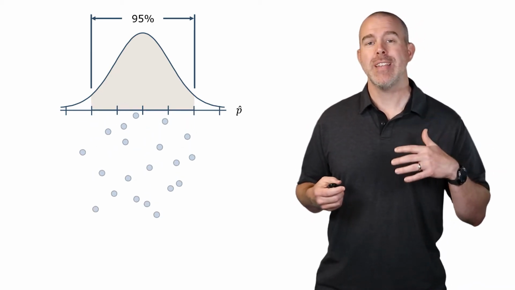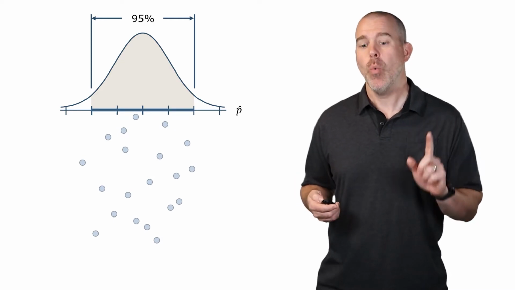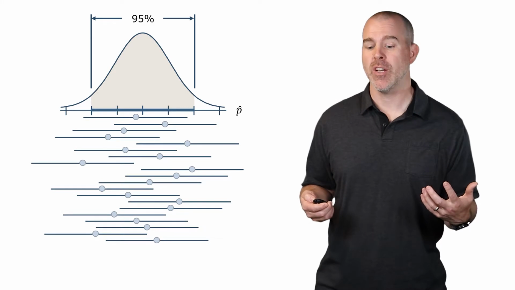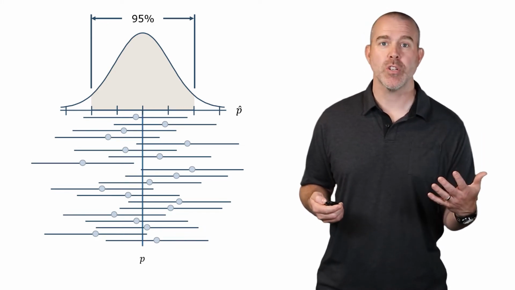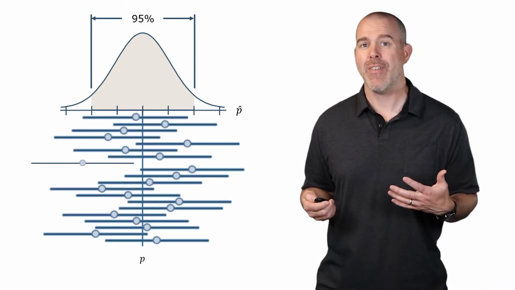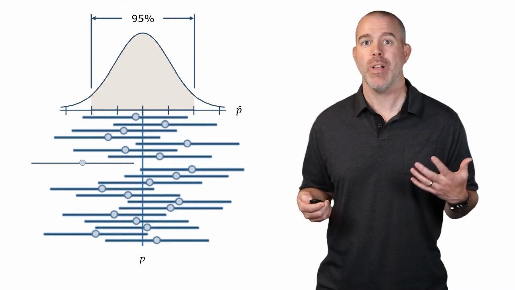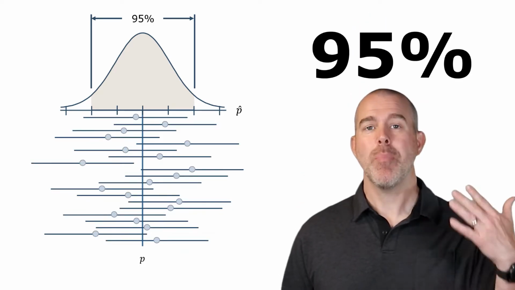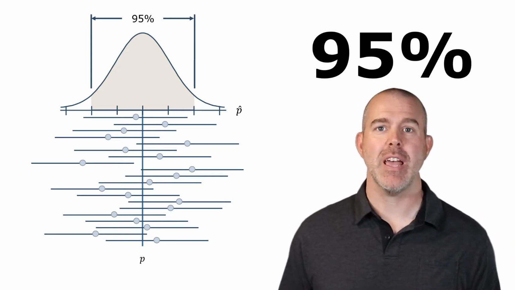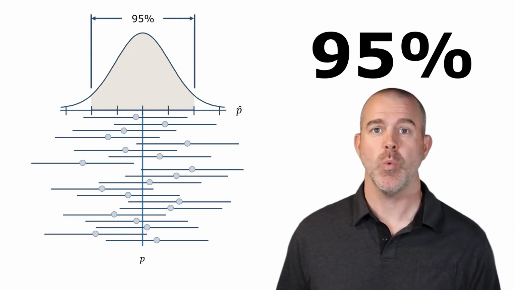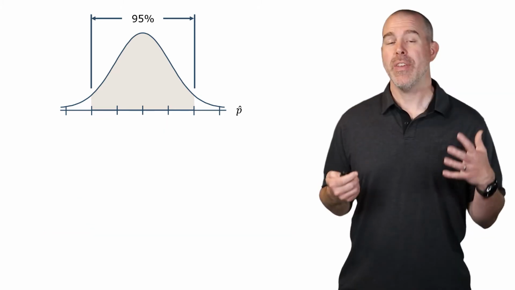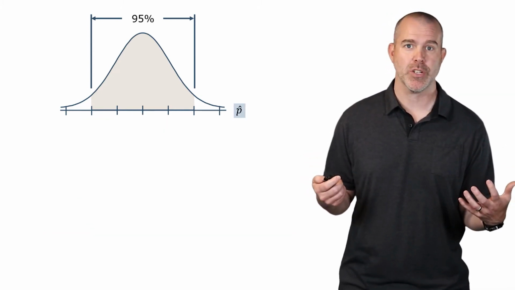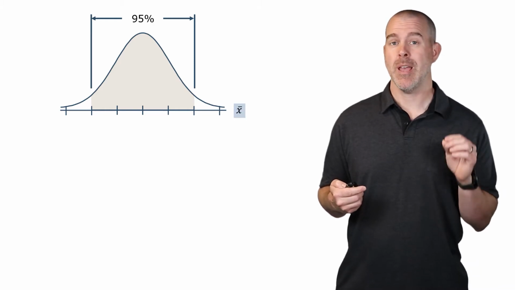If we drop these down and use that same width of the 95% and create confidence intervals, well, the true proportion is in the middle, and 95% or 19 out of these 20 will contain it and 1 will not. The key is that if we repeat this, about 95% of those confidence intervals will contain the true value. Now, this was for the population proportion. This is the distribution of the sample proportion, but we need the distribution of the sample mean.